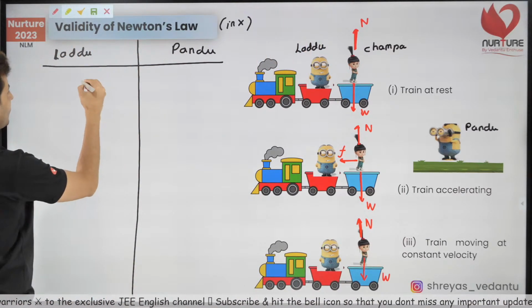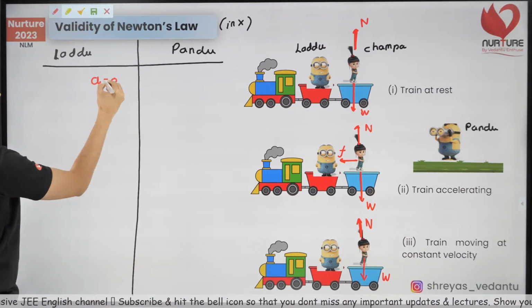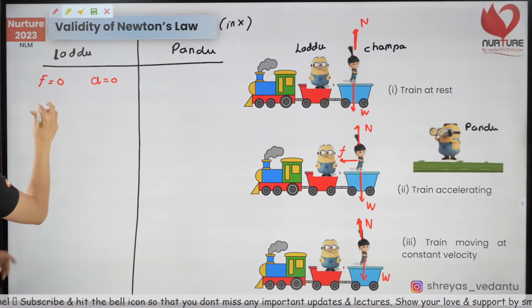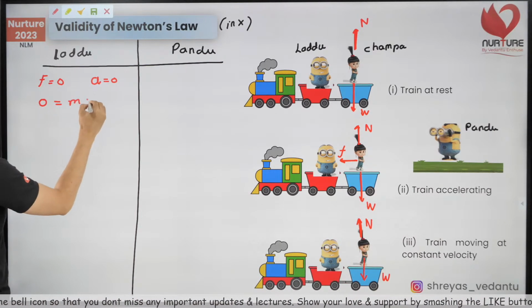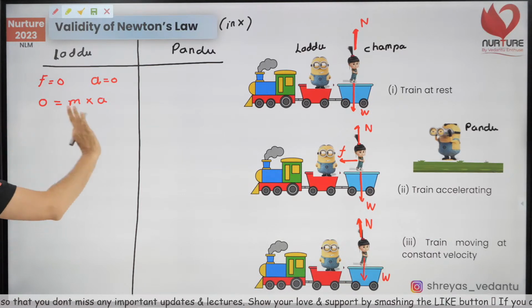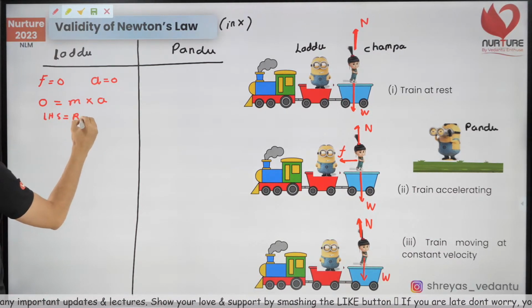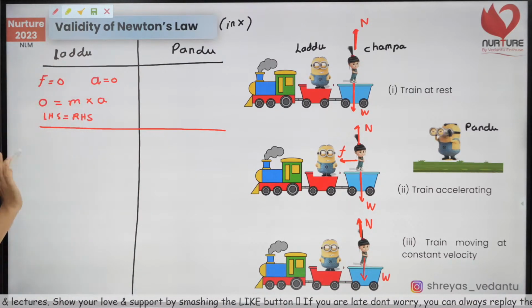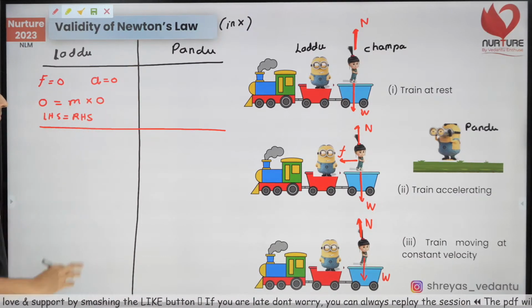So the acceleration will be 0, the force acting will be also 0, and if he applies Newton's laws, F is equal to mass into A. Perfect. LHS is equal to RHS. Perfect, guys. This is not even a problem. LHS is equal to RHS because acceleration is also 0.